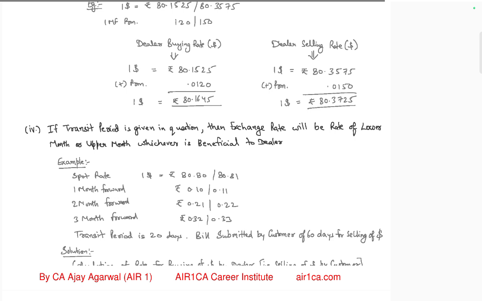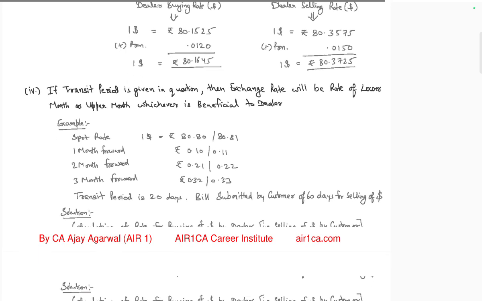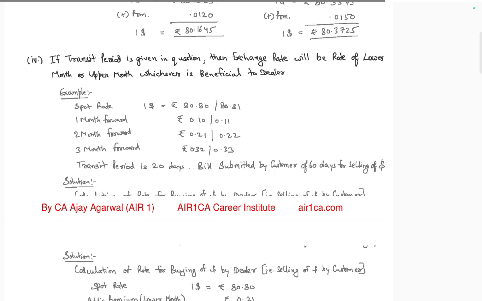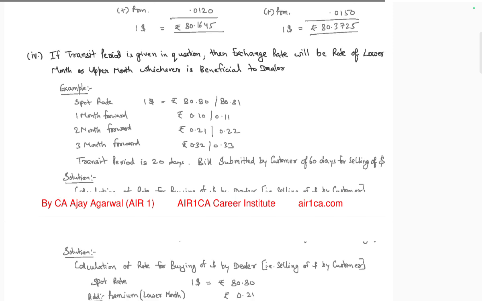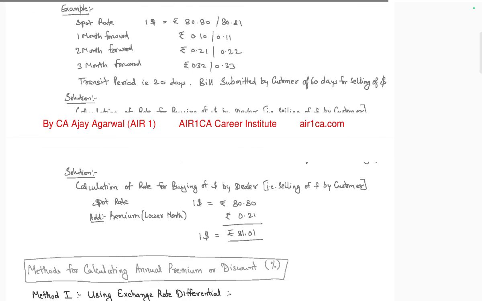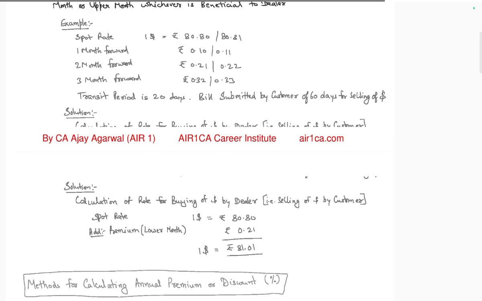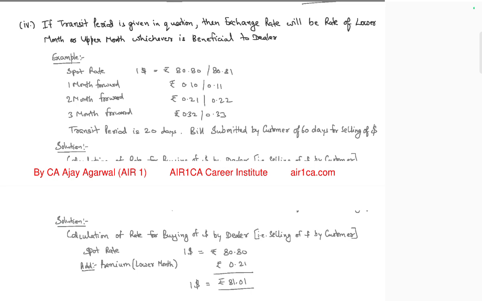The transit period given in the quotation: the exchange rate of the lower month or the upper month, whichever was beneficial. So spot rate 80, 80.1, 1 month 0.1, 2 months 0.1. The transit period is 20 days. Bill submitted by the customer has 60 days of selling period. So calculation of dealer selling price at lower rate 80.1, 80.01. The lower month or upper month exchange rate will be applied, whichever is of benefit to the dealer.